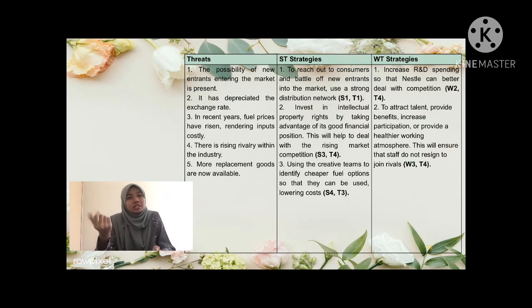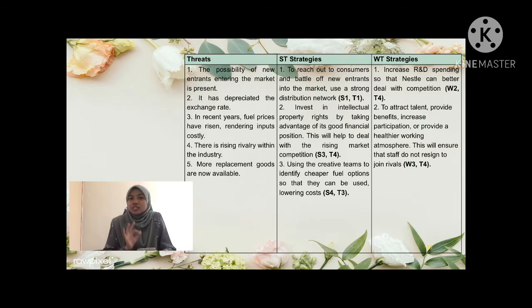Of course, with a positive profit, Nestle has a good financial position. But threat number 4 is a rising rivalry within the industry. So the potential strategy is Nestle has to invest in intellectual property rights by taking advantage of its good financial position. This will help Nestle deal with the new competition.